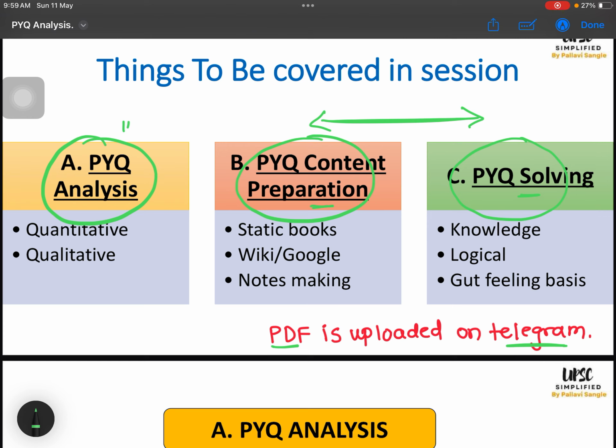In PYQ analysis, we are going to see quantitative analysis and qualitative analysis. In PYQ content preparation, we are going to see static book preparation and online preparation, and also how to make notes. In PYQ solving, we are going to see how to approach knowledge-based questions, then logic-based questions, and then gut-feeling-based questions, and how to solve them. Okay, so let us start the session.